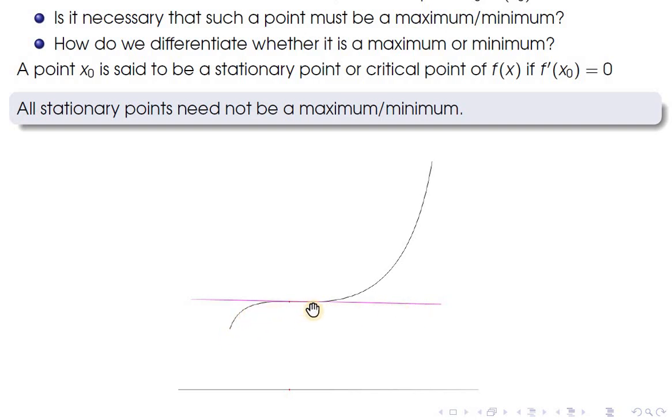But you can see that it is neither a maxima nor a minima, because a point is a maxima if it is increasing from the left side and decreasing to the right side. If it's a minima, it should decrease on the left side and increase to the right side. This is everywhere increasing. From the left side to x naught the function is increasing, and to the right side also it is still increasing. Such a point is called a saddle point. So all stationary points need not be a maxima or a minima. You cannot guarantee that if f dash x naught is equal to 0, x naught is a maxima or a minima. It can be neither.